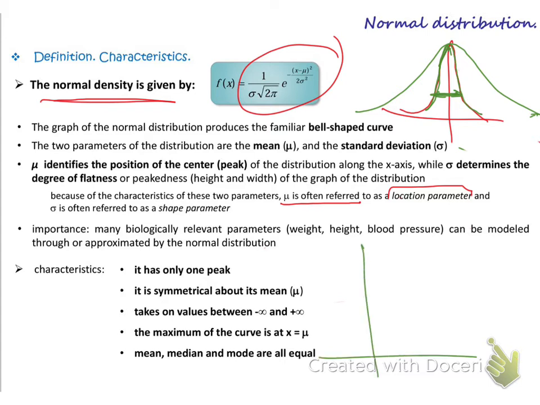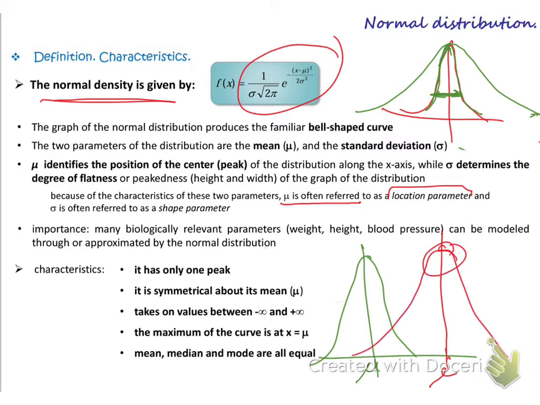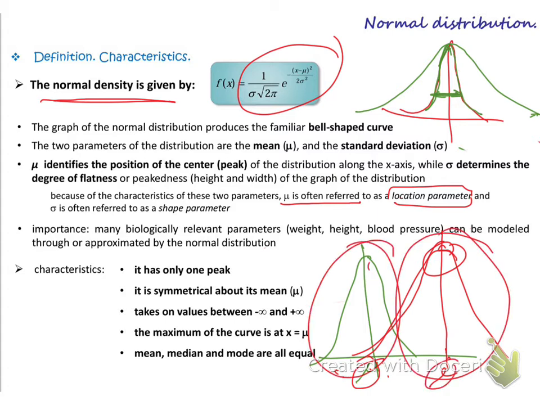If I have the mean here, so the peak has to be here. This is mu. But if mu was here, the peak will come here, okay? So the peak always moves, or the graph moves with the mu on the x-axis. So that's why it's called the location parameter. Mu identifies the location of the graph. The graph will be here, or here, because it depends on where mu is. It's called the location parameter. And sigma is often referred to as the shape parameter, whether it will be sharp, bell-shaped, or flattened.